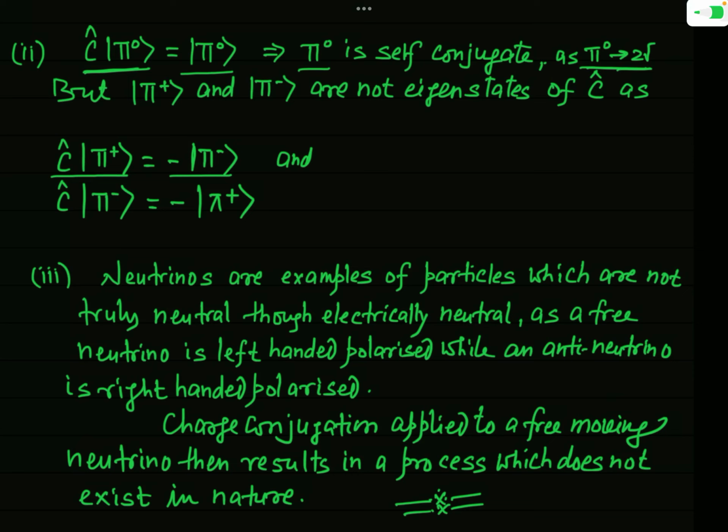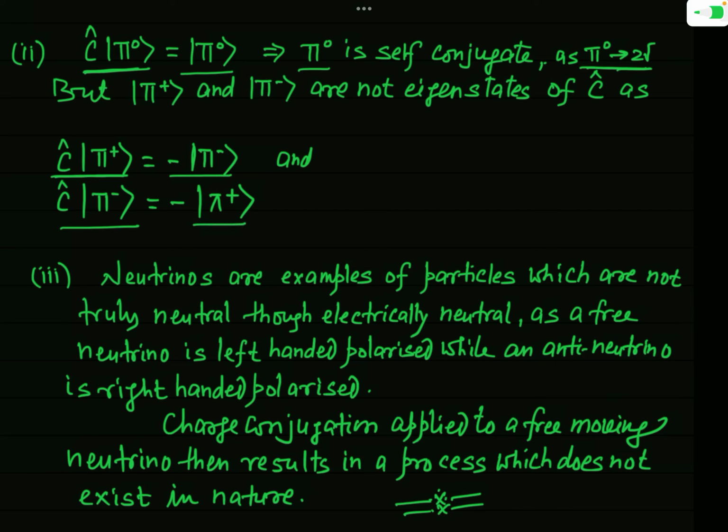So you can see that the eigenstate has changed. On the LHS the eigenstate is |π+⟩, and on the RHS it is |π−⟩. Similarly, when this operator C hat is operated on the eigenstate of the pi minus meson, we get the eigenstate of the pi plus meson.